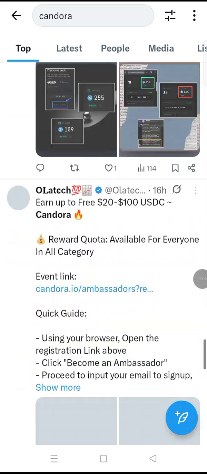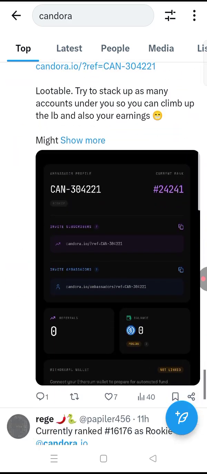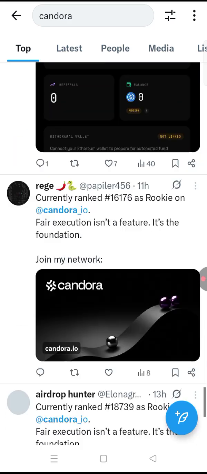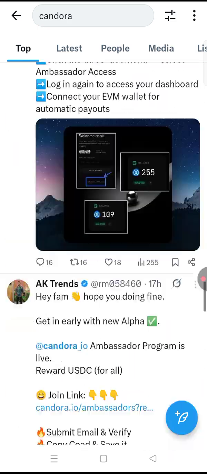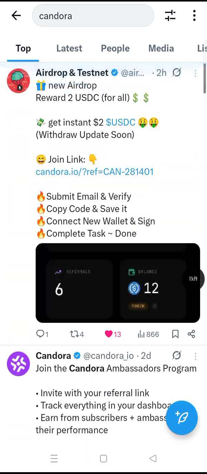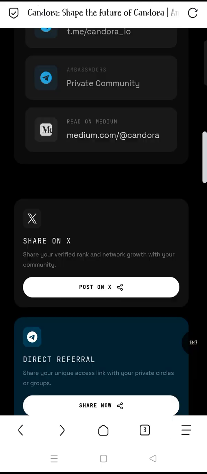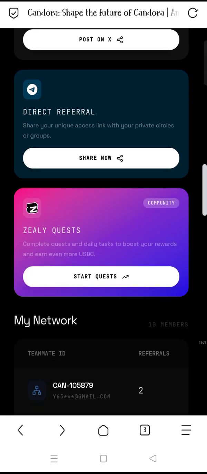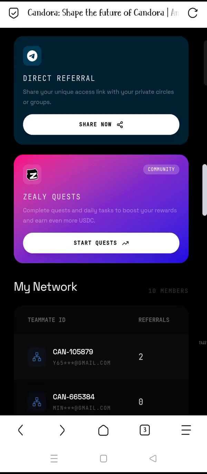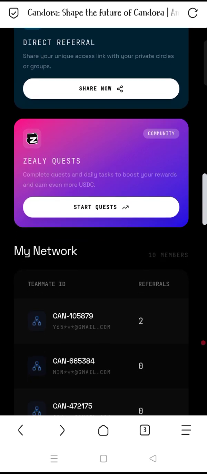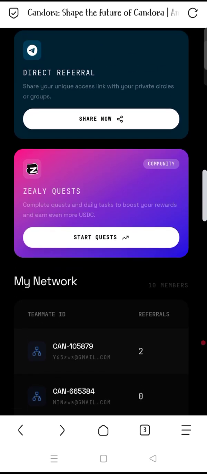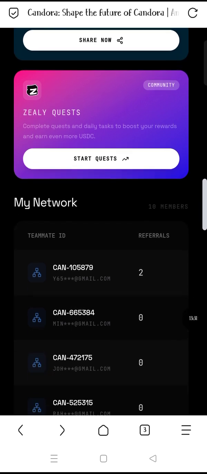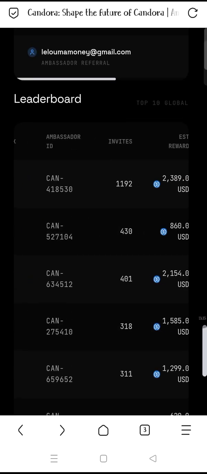Many people are talking about it, and you guys, why not join something which will never cost you anything? It's not even going to cost you a dollar. It's free. Guys, I'm taking you to the Azali quest, start a quest. Complete quest, a daily task to boost your rewards and earn more. So you can also do this. You can see this is community. You can join. So this is the leaderboard.